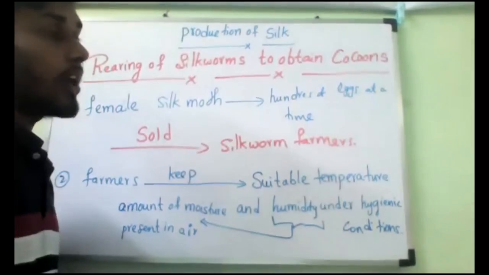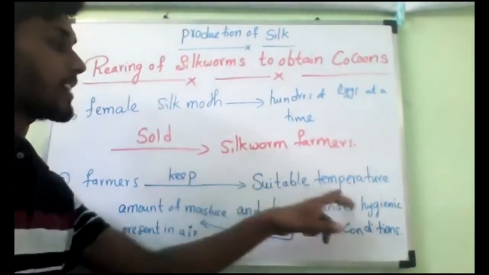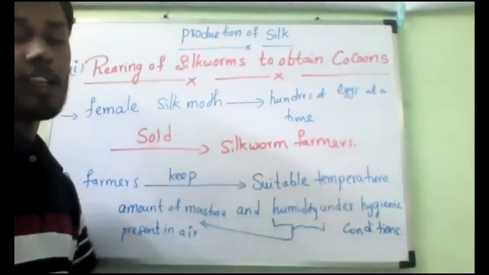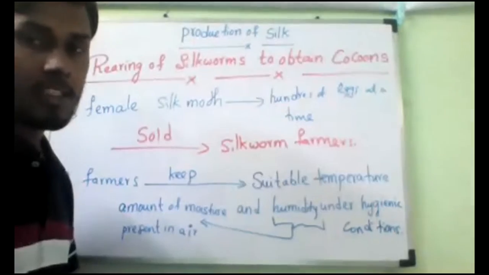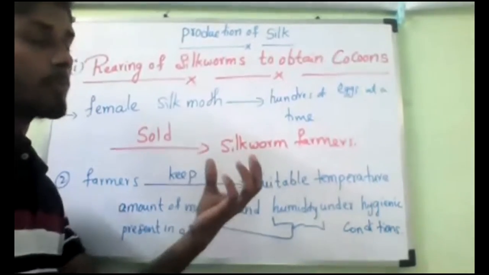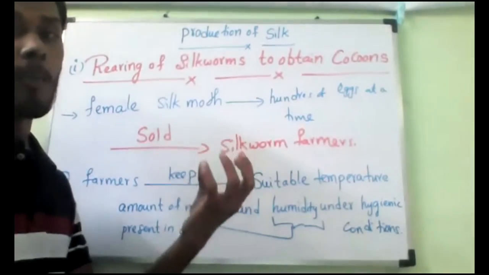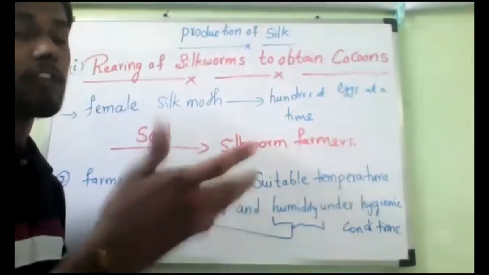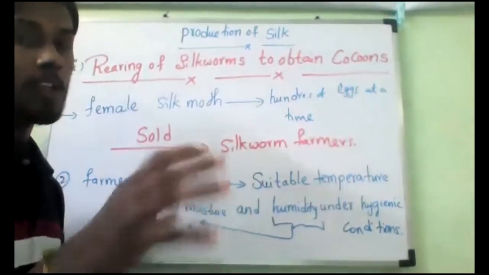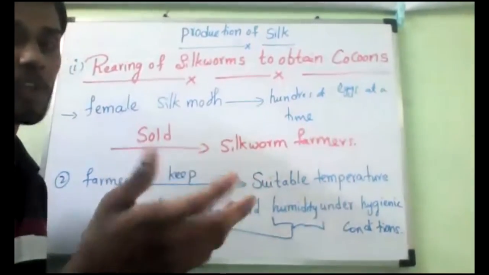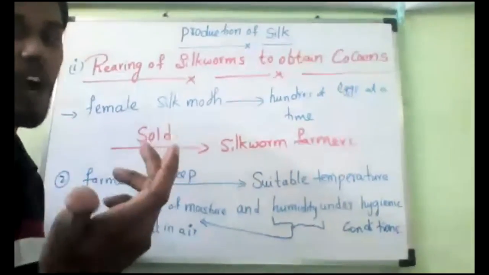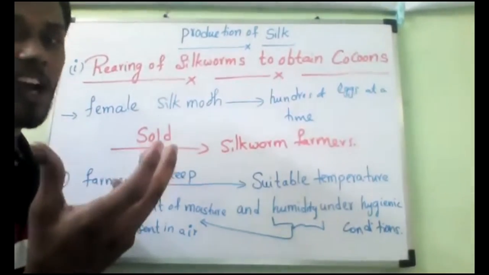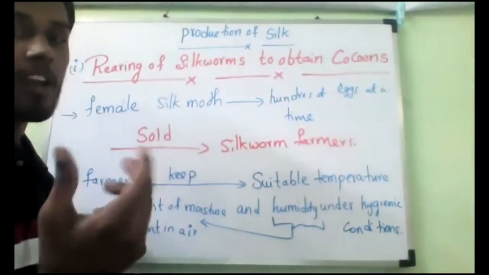So what will happen? We are providing suitable temperature and the required amount of humidity. Is it yes or no? These eggs will become warm. They will be warmed to a suitable temperature and will be ready for hatching. So what will happen when these eggs hatch? We will get silkworms or larva.